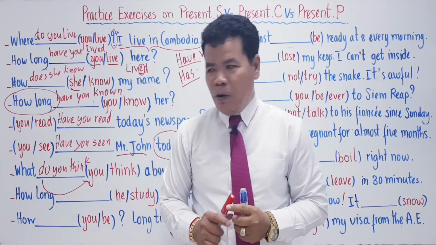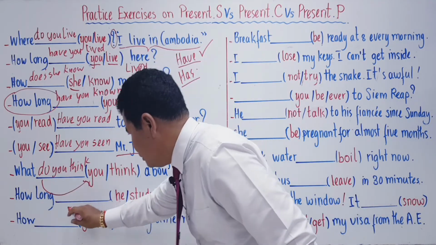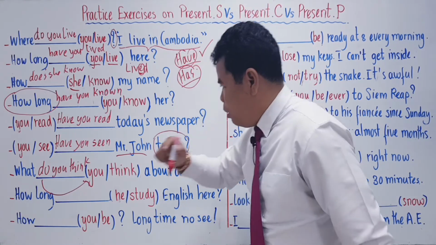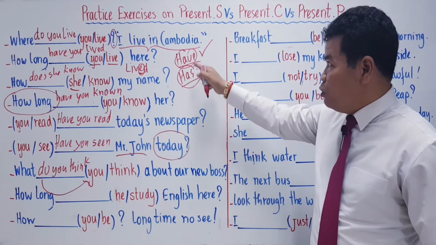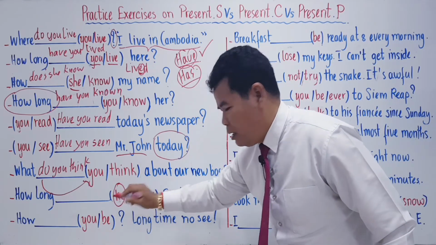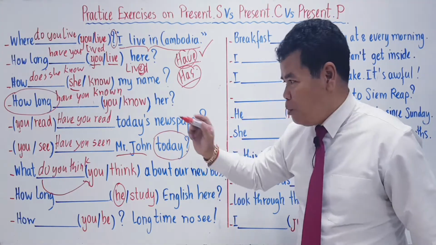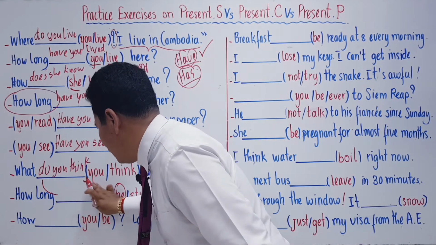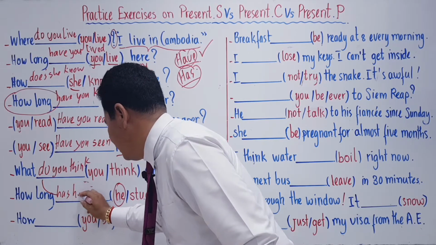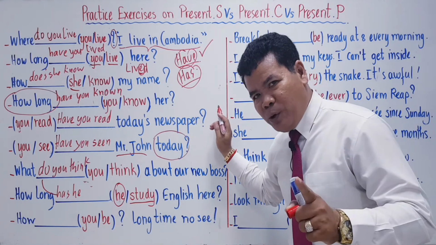Now, let's do it together. How long, we have or has here? So, what are you going to use? Are you going to use have or has? Let's see the subject. He. So what do we have? Has. So how long has he again? Study becomes past participle.